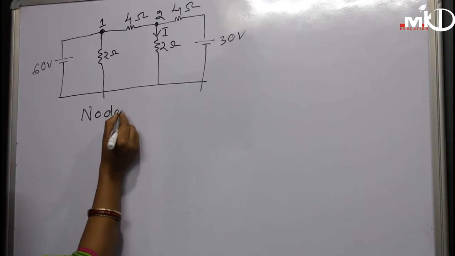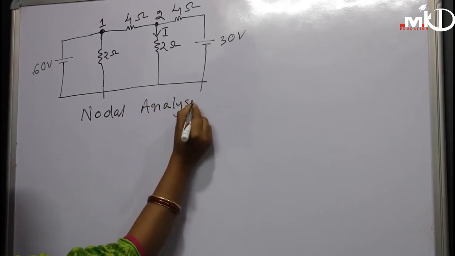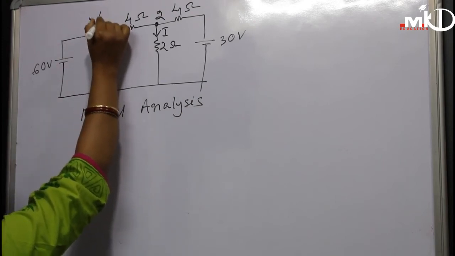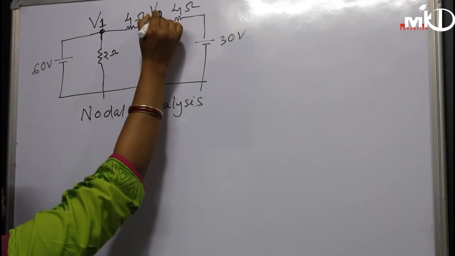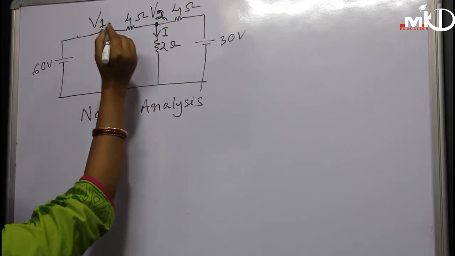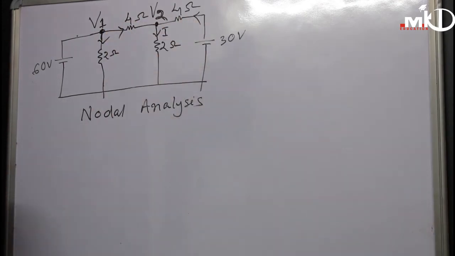Suppose this is V1 at this node and this voltage is V2, and we are giving names to the currents. Suppose this current is flowing like this and this one. The current direction we can choose according to our wish.